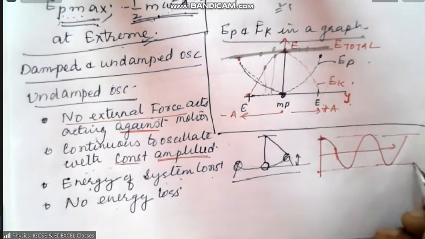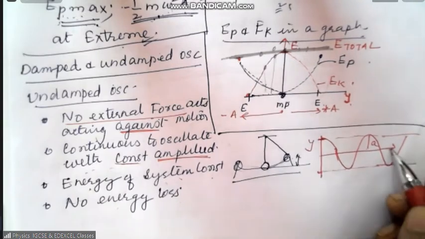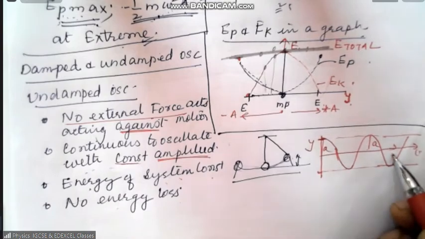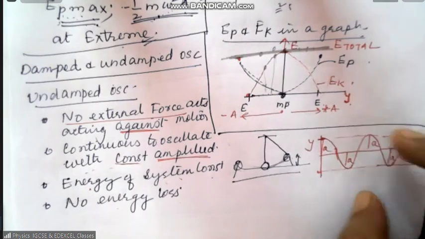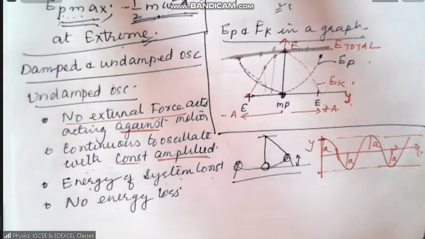You can see constant amplitude. Here you got Y, here you got T. Understand? Here also it is A. Here also it is A. Here also it is A. The height remains the same. Such an oscillation is called undamped oscillation. Clear?